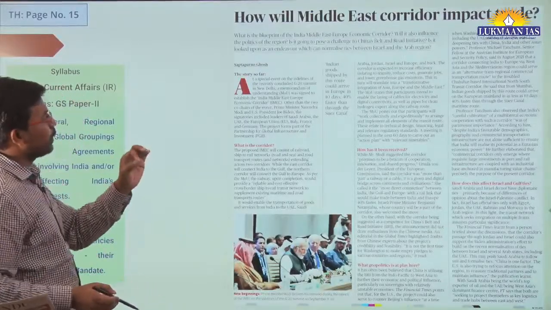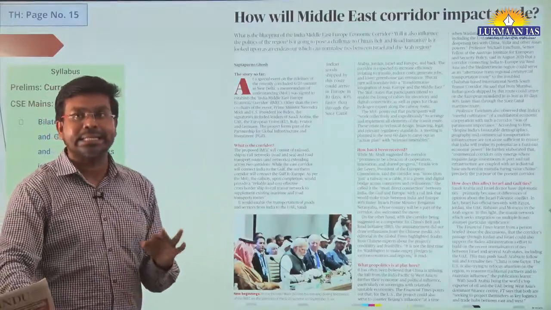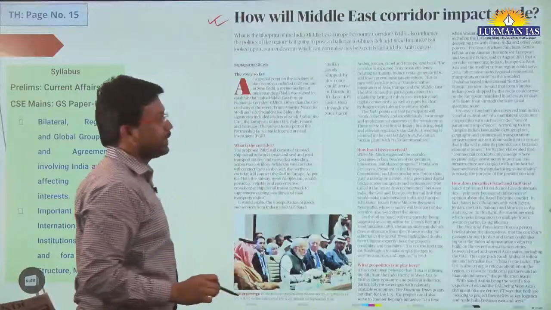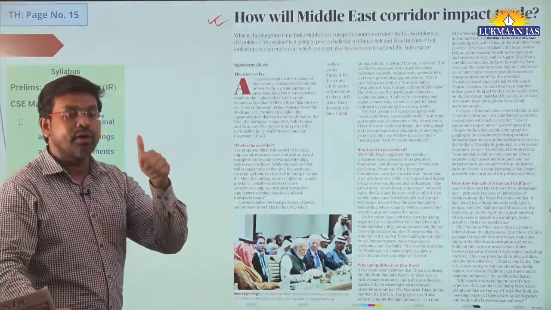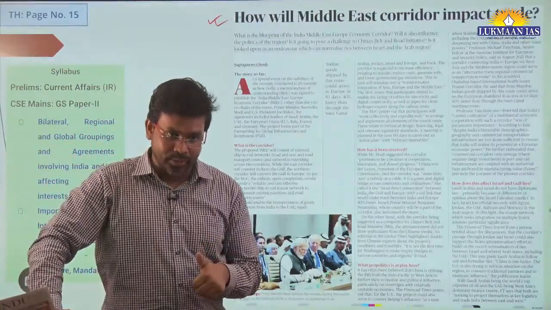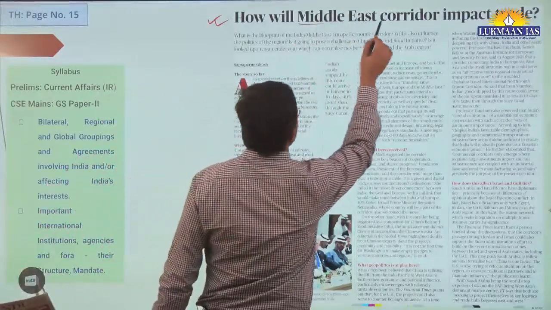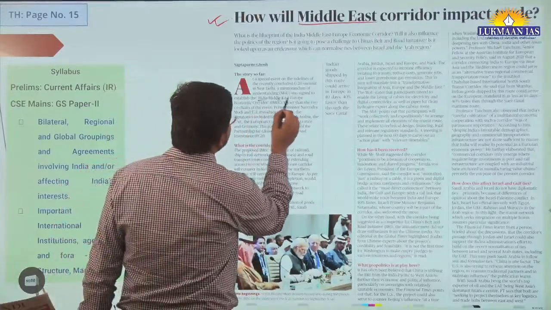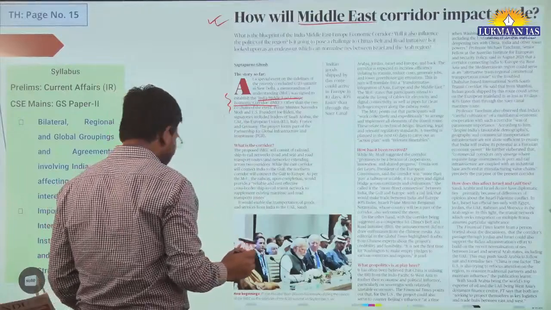Now we have another topic. This topic is important. It says, how will Middle East corridor impact trade? So it is important. Why is this important? First of all, we need to understand what is the name of this Middle East corridor. Middle East is the short form of talking about this corridor. The name of this corridor is India Middle East Europe Economic Corridor. So let's write about this corridor.